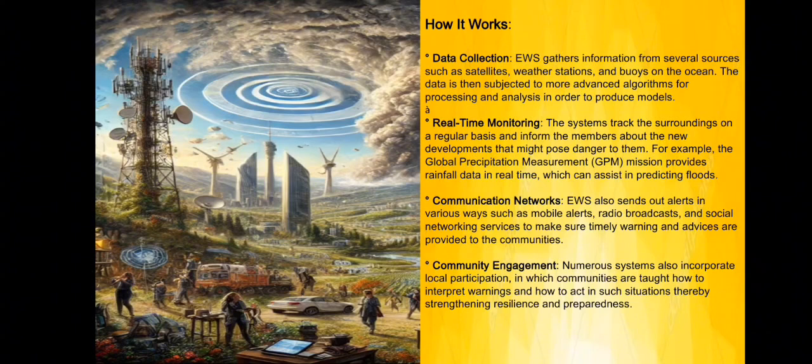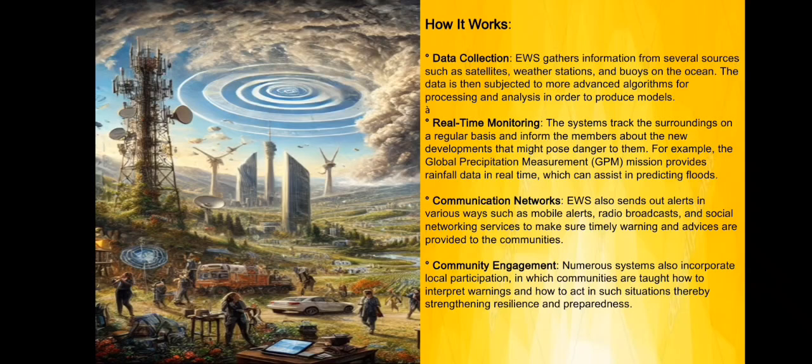Community engagement. Numerous systems also incorporate local participation, in which communities are taught how to interpret warnings and how to act in each situation, thereby strengthening resilience and preparedness. Early warning systems, or AWS, help protect people and the environment by giving alerts about extreme weather caused by climate change like storms and droughts.